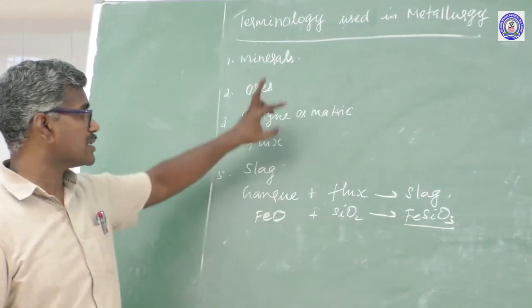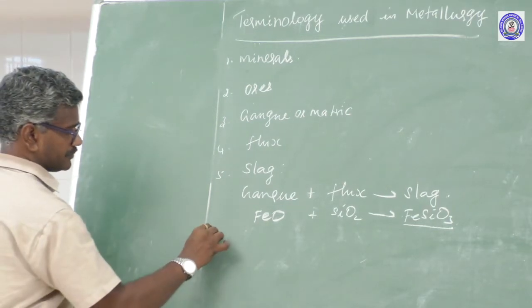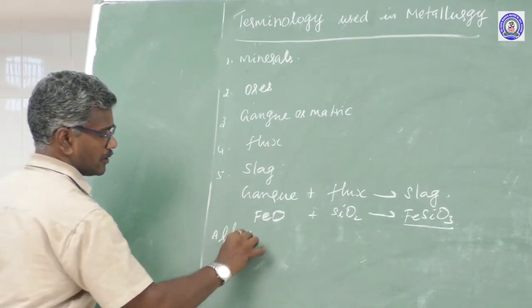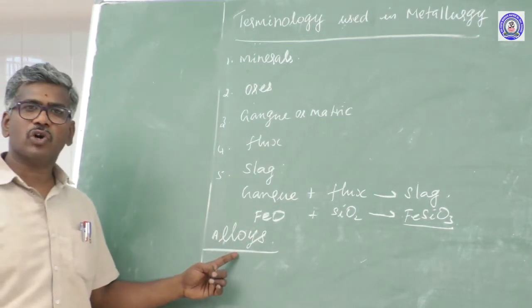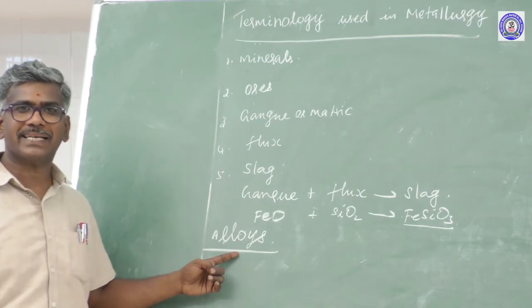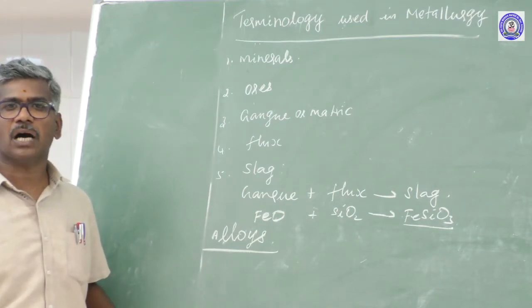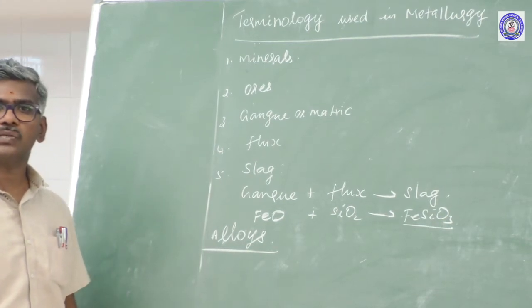These are the terminology used in metallurgy. Another one is alloys. What is the meaning of alloys? A homogeneous mixture of two or more metals, or metal with non-metal. This name is called alloys.